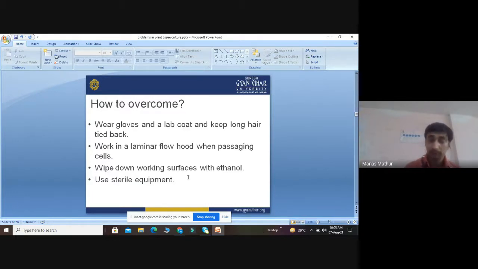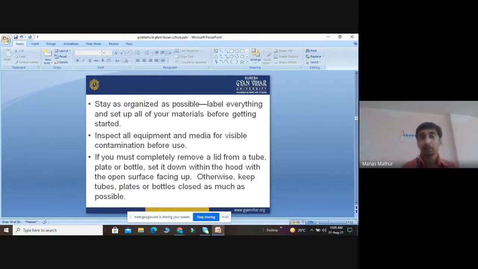Then, we have to stay as organized as possible, remove the shoes, and label everything, including what kind of media combination we are using. All your setups and materials should be wiped, cleaned and autoclaved before starting the experiment. We have to carefully examine all the equipment and media for visible contamination before use.